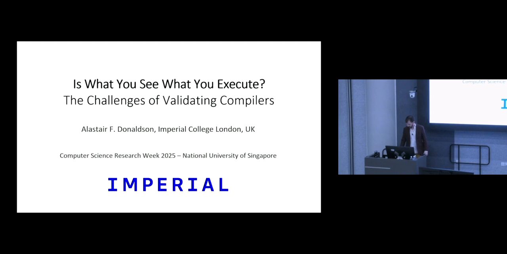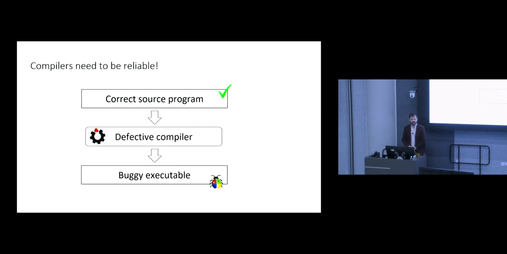we created. I hope I don't need to convince any of you here that compilers need to be reliable. If we don't have reliable compilers, then we can have the problem where we've got a correct program, maybe even a formally verified program in source code, that then gets compiled to an executable that is incorrect because of a bug in the compiler, which could lead to the executable behaving unexpectedly at runtime, maybe undermining the guarantees of formal verification if the application was formally verified.